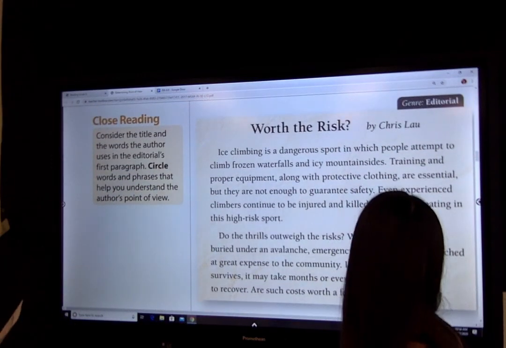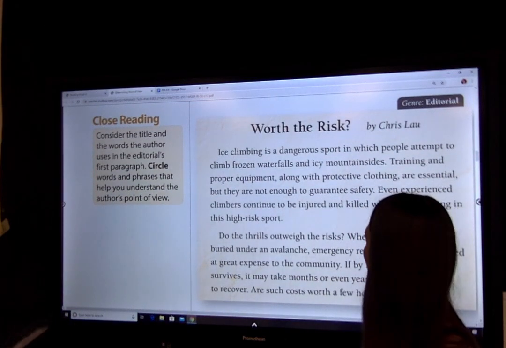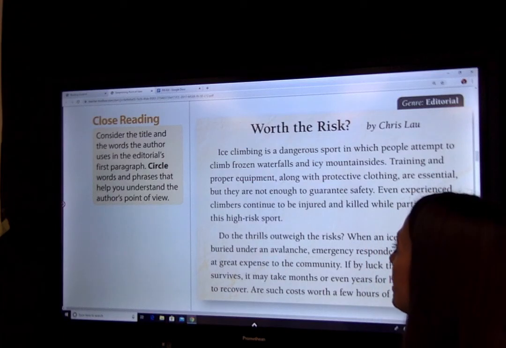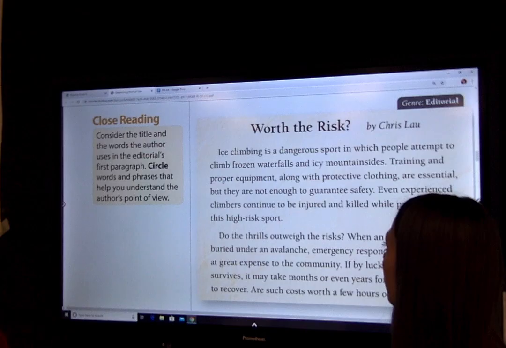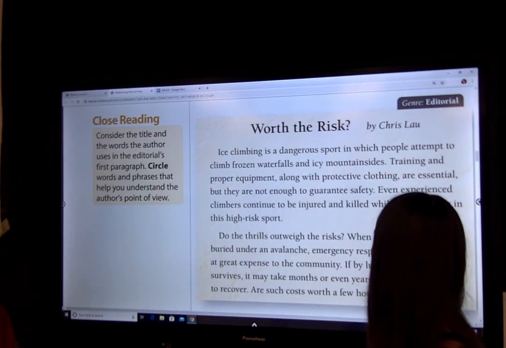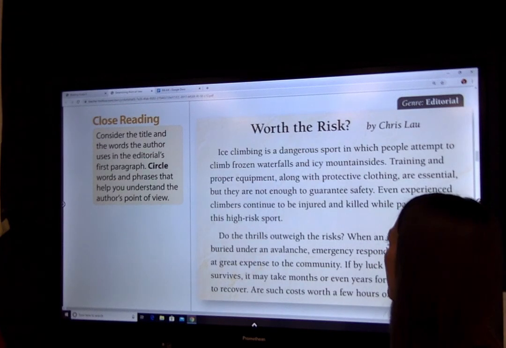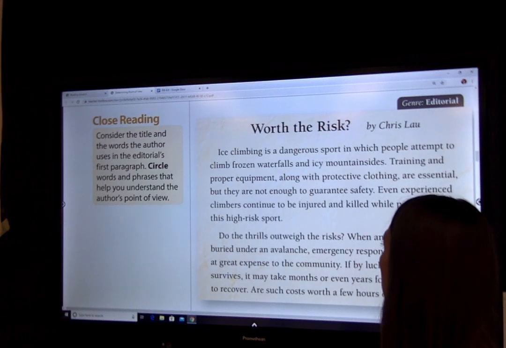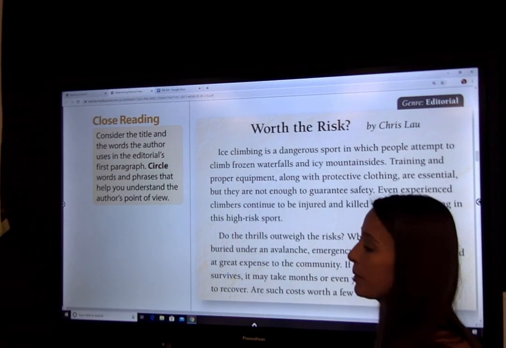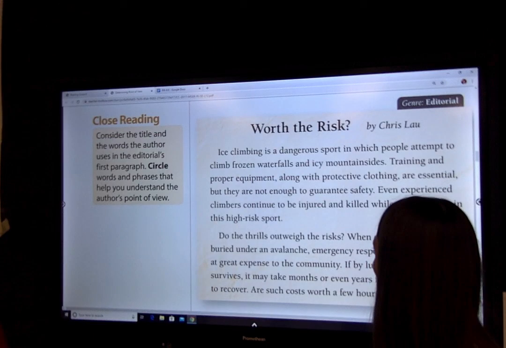Worth the Risk by Chris Lay. Ice climbing is a dangerous sport in which people attempt to climb frozen waterfalls and icy mountainsides. Training and proper equipment, along with protective clothing, are essential, but they're not enough to guarantee safety. Even experienced climbers continue to be injured and killed while participating in this high-risk sport. Do the thrills outweigh the risk?